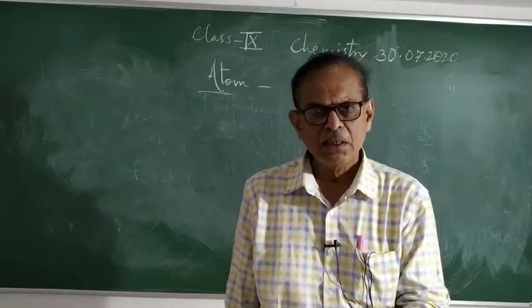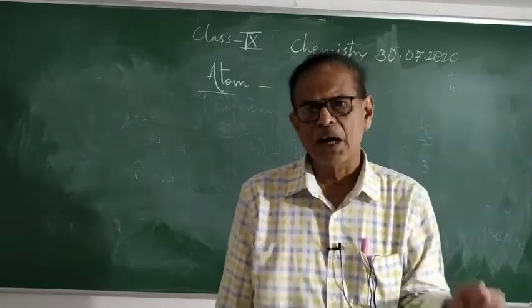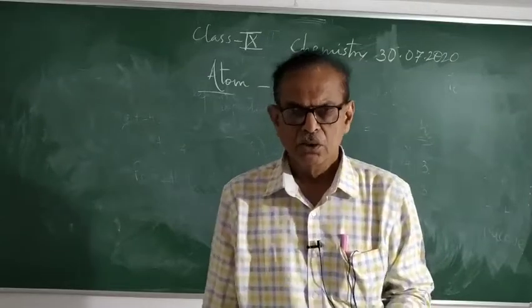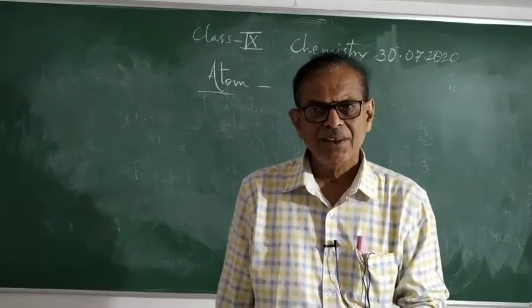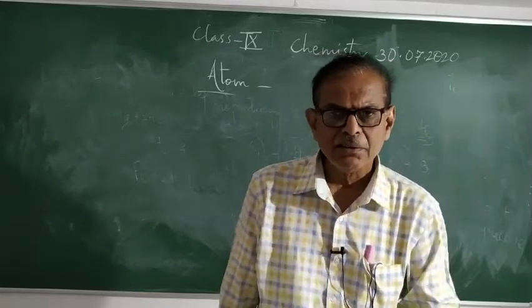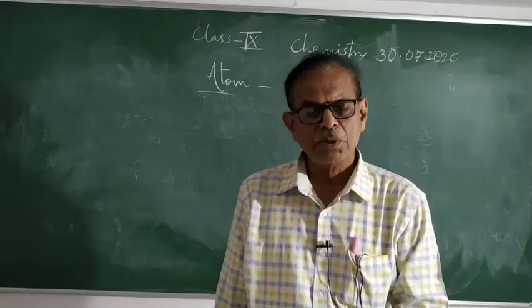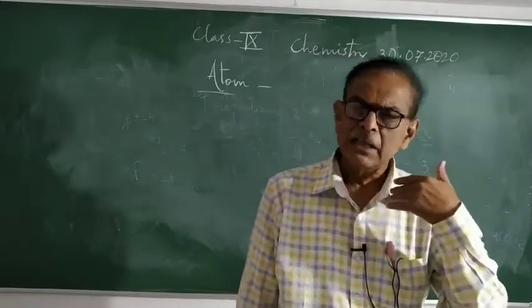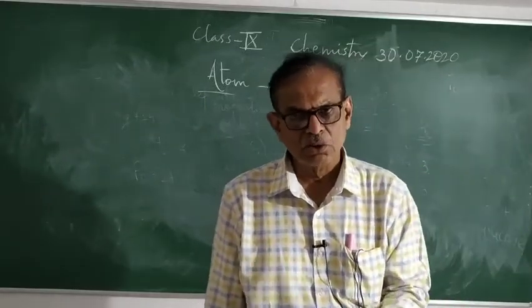For example, the mass of one atom of hydrogen is different from the mass of one atom of oxygen. So see, this is the difference. Physical properties of the hydrogen atom are different from the physical properties of oxygen. Chemical properties of the hydrogen atom are different from the chemical properties of oxygen, and their masses are also different.